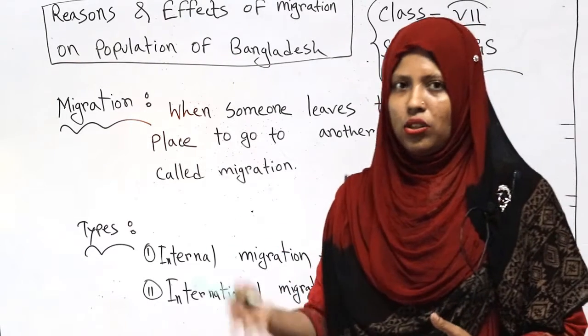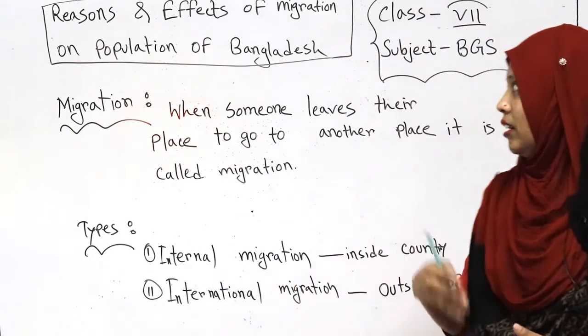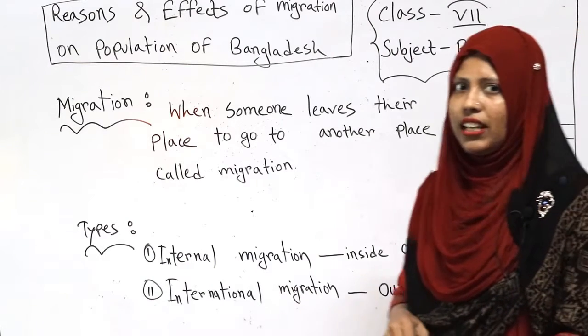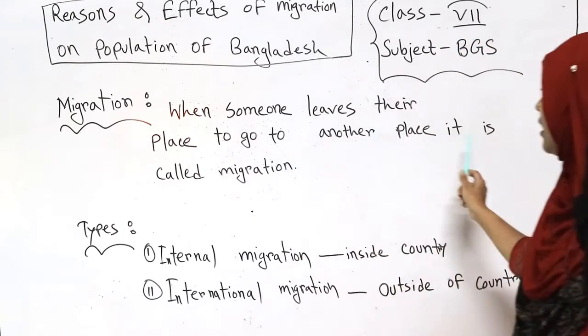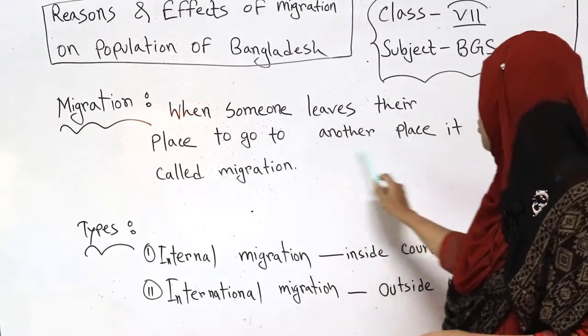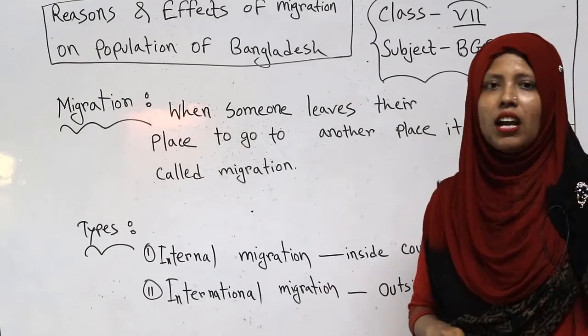But in social science, migration is a term. What is migration? When someone leaves their place to go to another place, it is called migration.